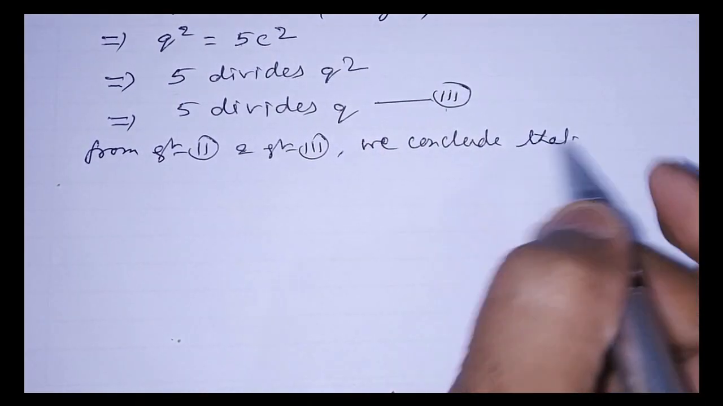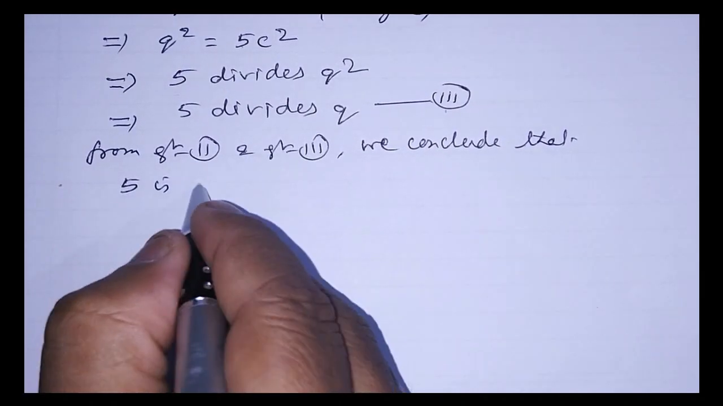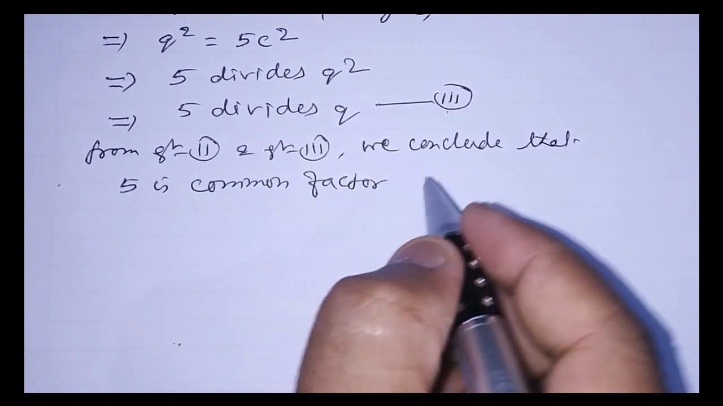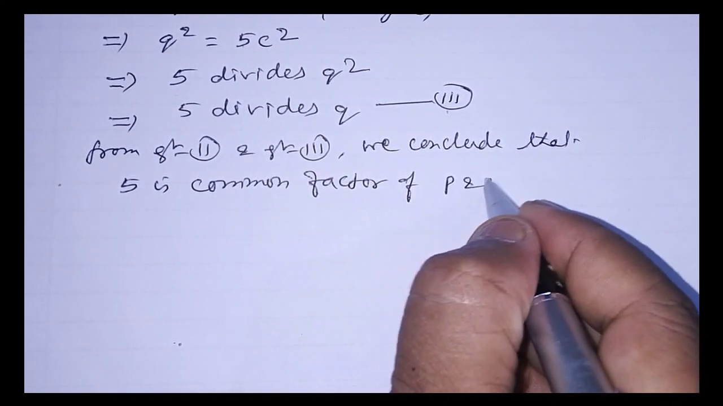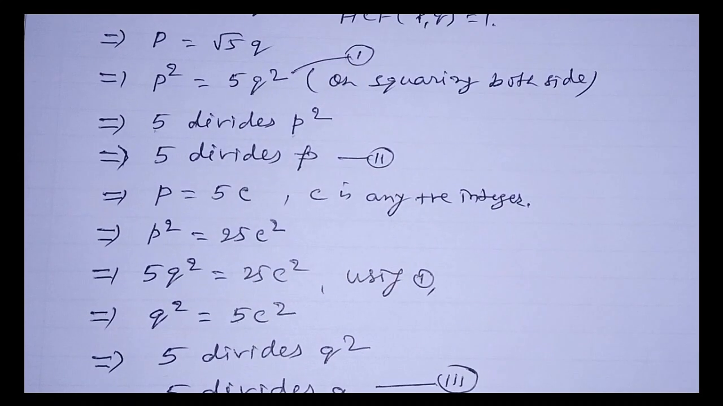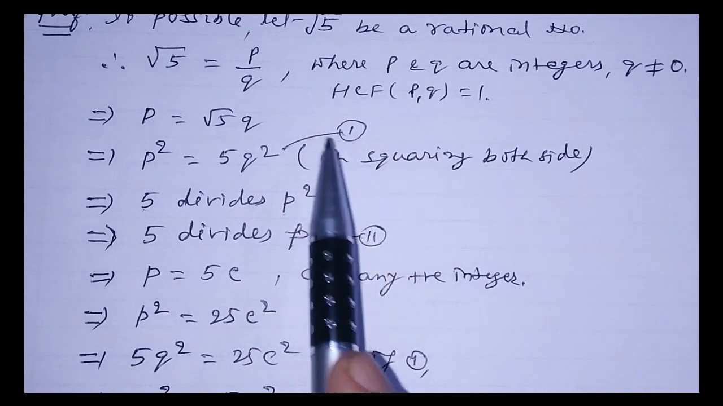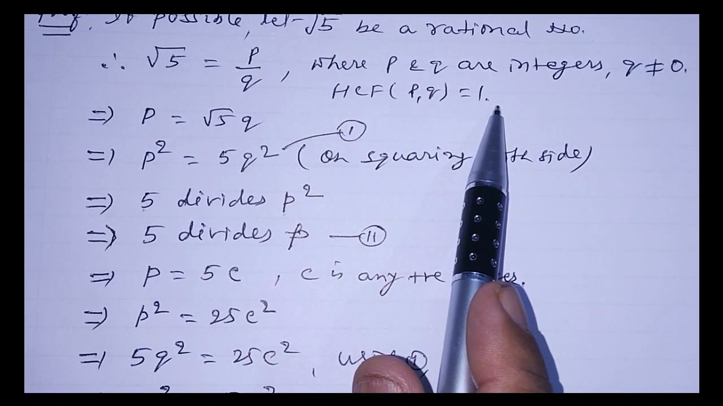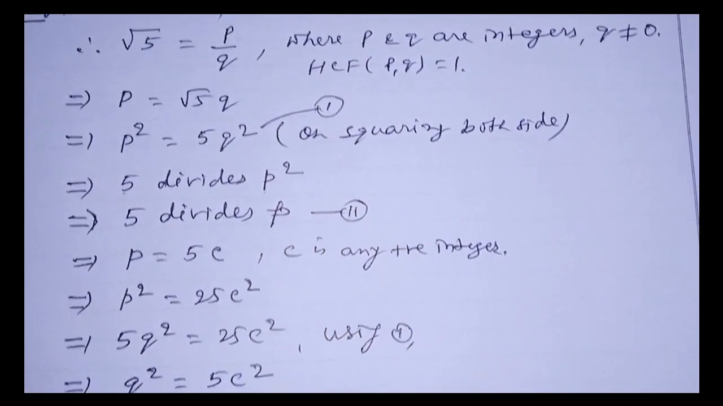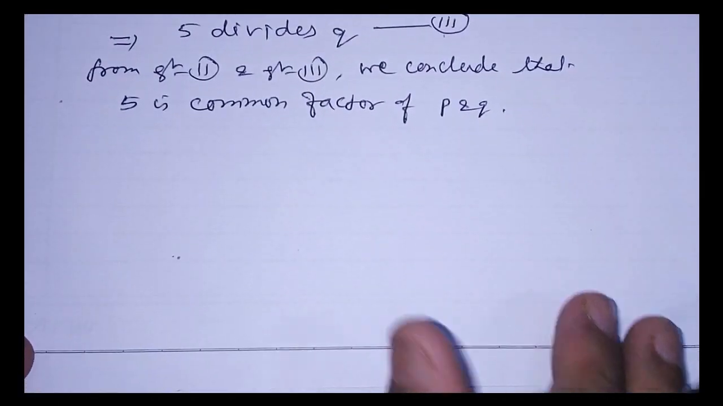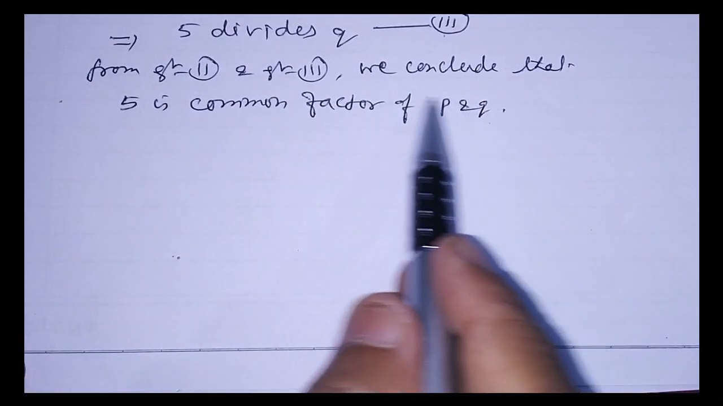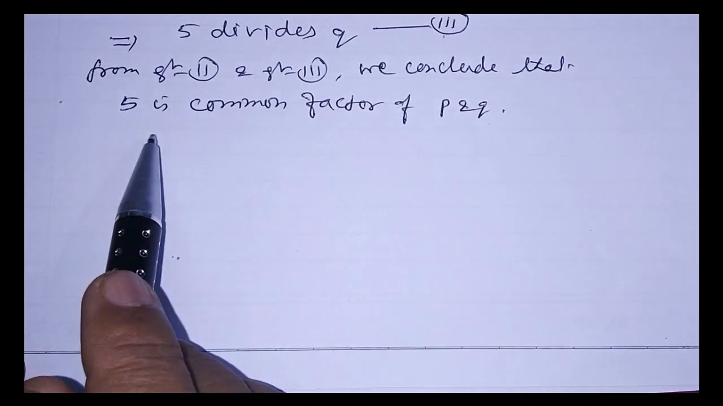that 5 is a common factor of p and q. But what we have taken in the beginning is HCF of p and q is 1. So the highest common factor of p and q is 1. But here we have just now proved that 5 is a common factor of p and q. So this is a result which contradicts our assumption.